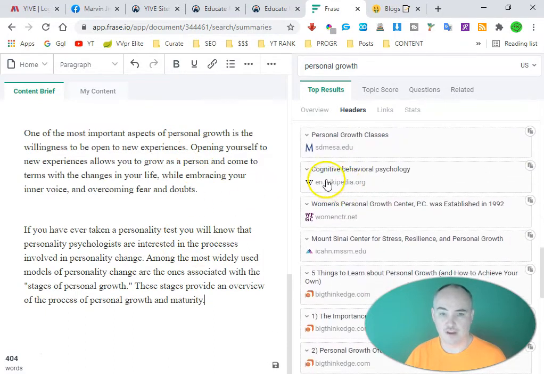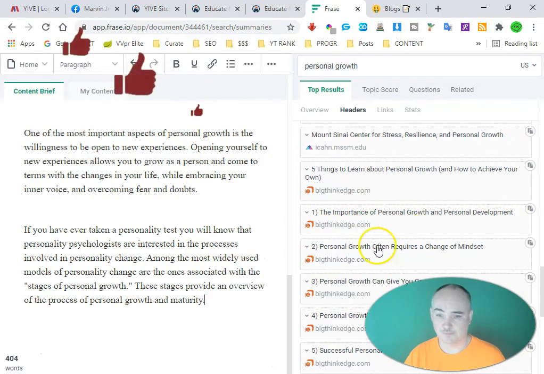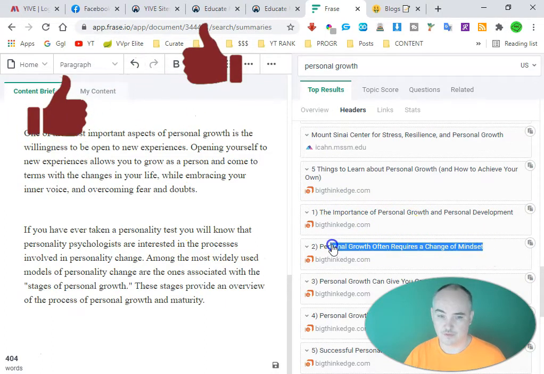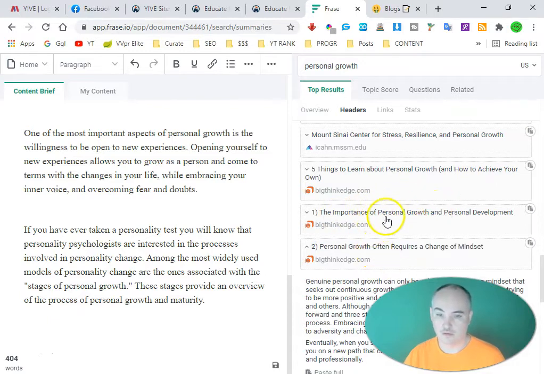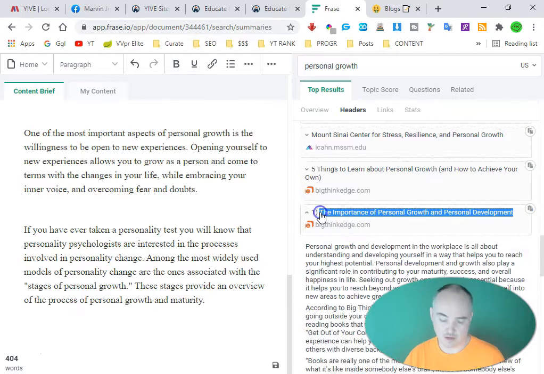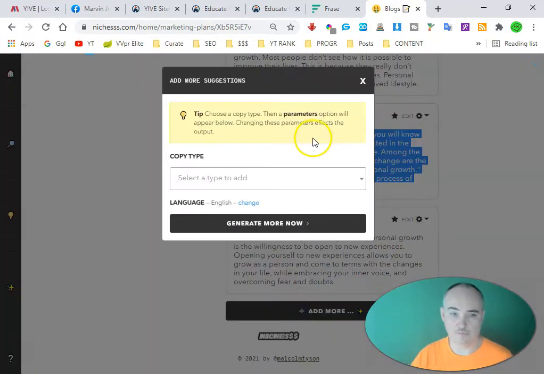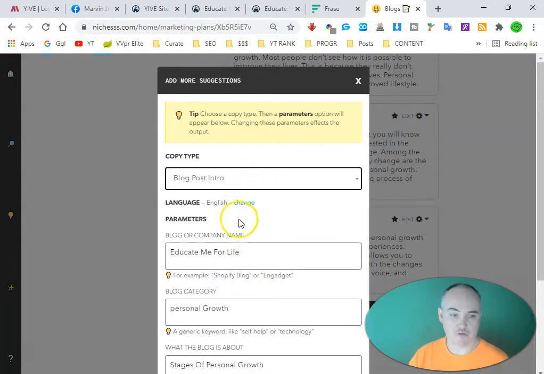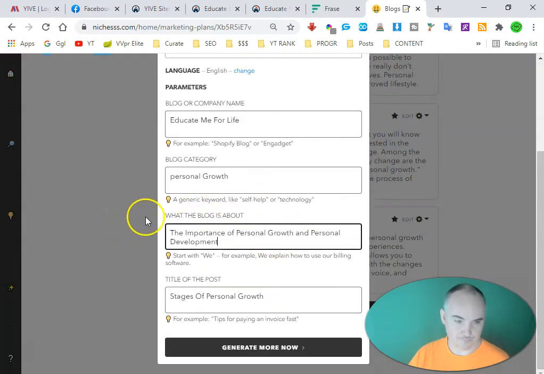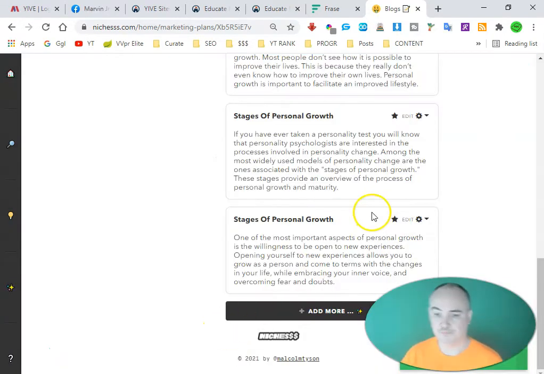All right, and then we'll find another headline that goes with our content. Okay, this one's a good one right here. Or how about this one? I like this one. Right there. Okay, so then we say add more. Blog post intro. Okay. Generate more.